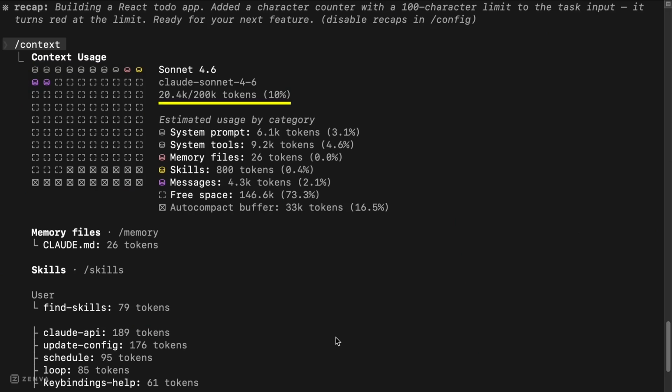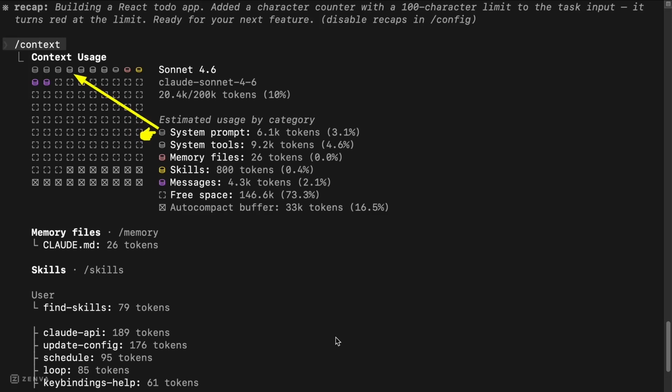The summary is 20.4K out of 200K tokens, 10%. This means you are using 20,400 tokens out of 200,000. Tokens are units of text the AI processes, showing how much information Claude is holding for our conversation. Next, the estimated usage by category breakdown shows where the 20.4K tokens are going.